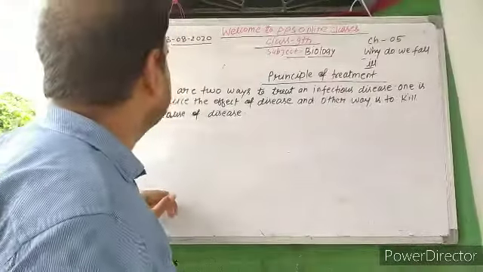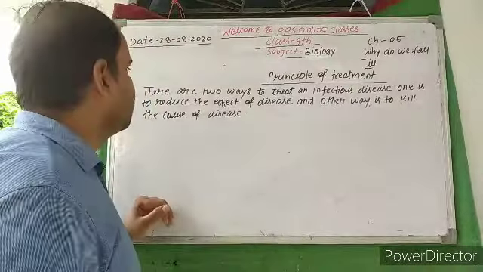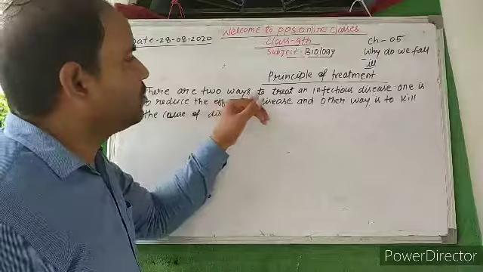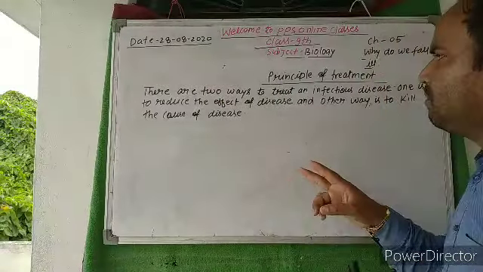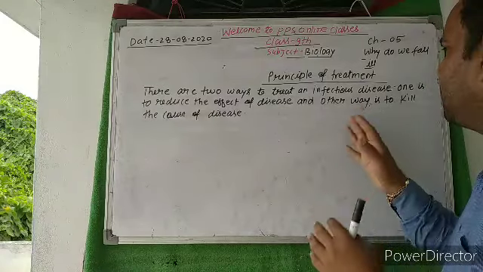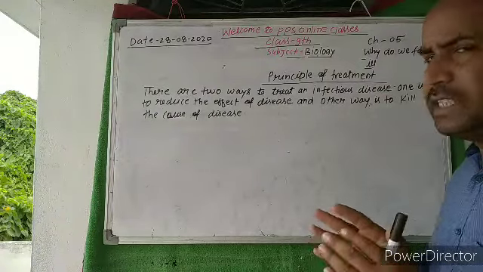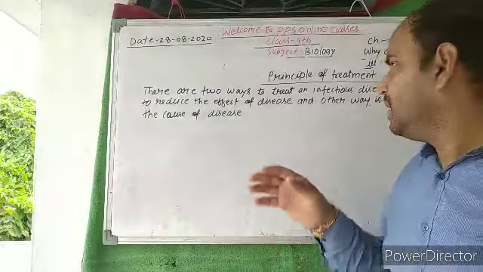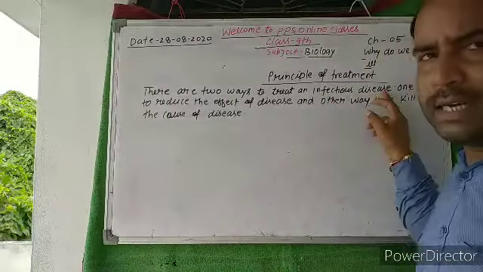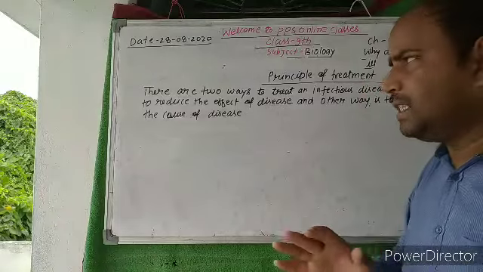If we are talking about the principle of treatment, there are two ways to treat an infectious disease. Infectious disease means the communicable disease.